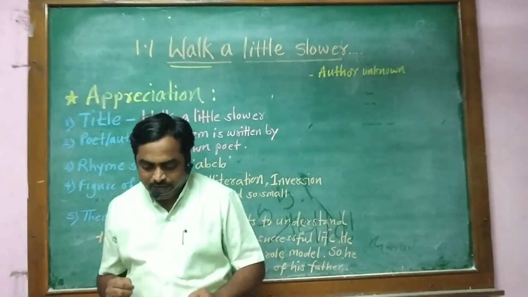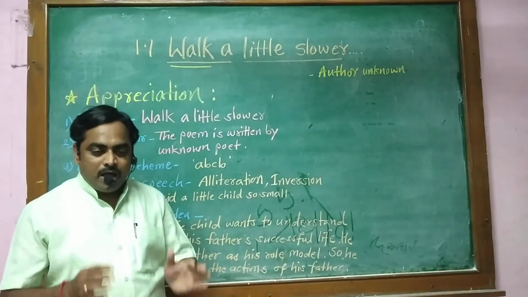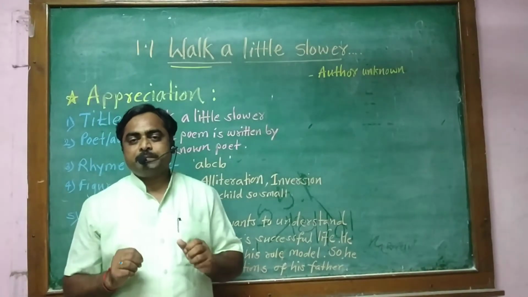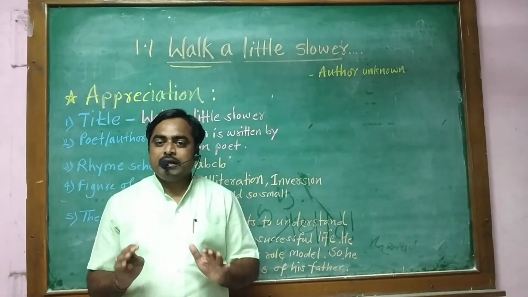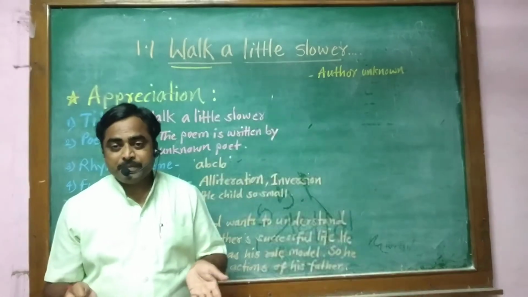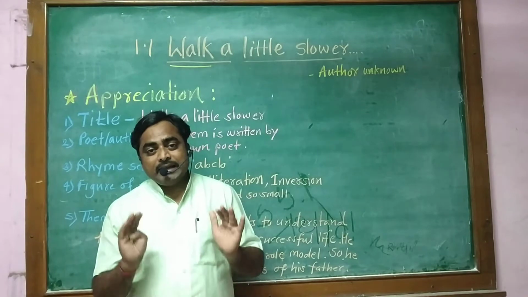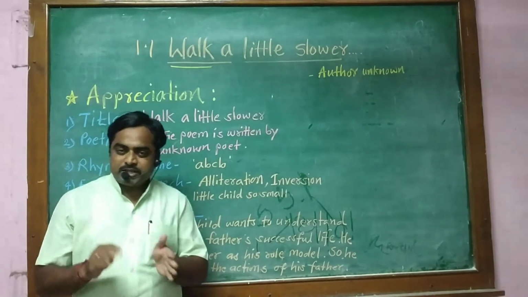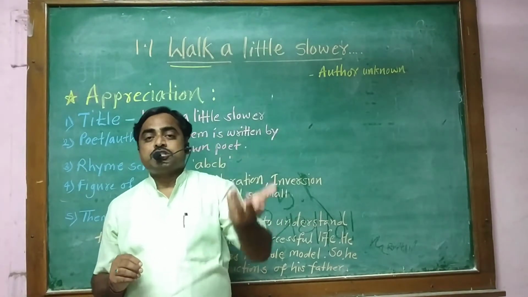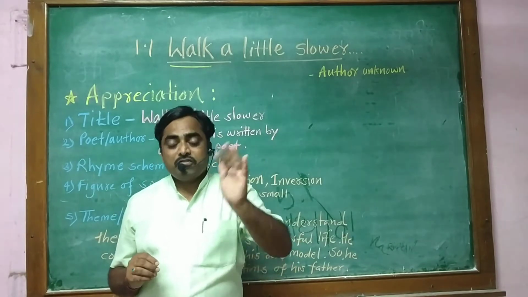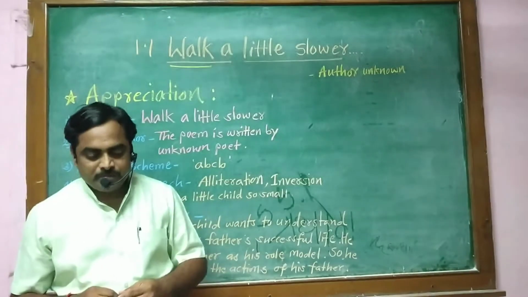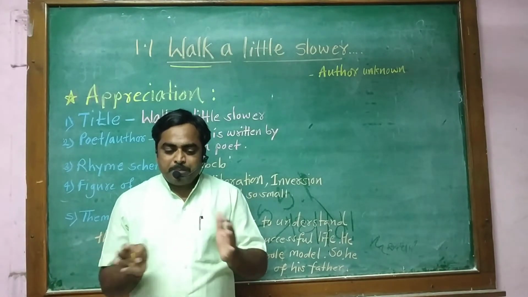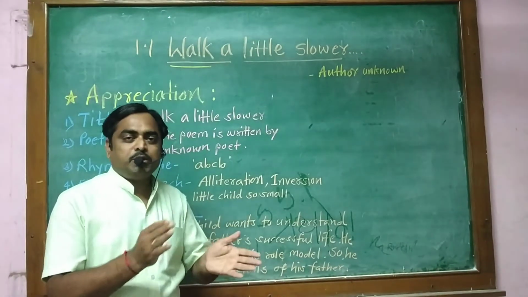Then I will have a little child who will want to follow me. Now the child in this poem who is addressing his father is a small one, and he says that when he becomes grown up, he will have his own child and that child will also follow him. That means as today the child is following his father, in future the child's child will follow this child. Here the poet wants to tell us that we pass some good things from generation to generation.